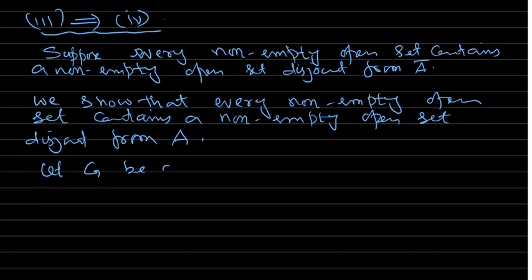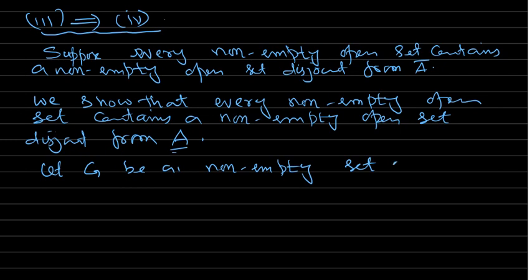So let G be a non-empty open set. What you have to prove is that this non-empty open set has a non-empty open set disjoint from A. And this is given to you: every non-empty open set contains a non-empty open set disjoint from A closure.